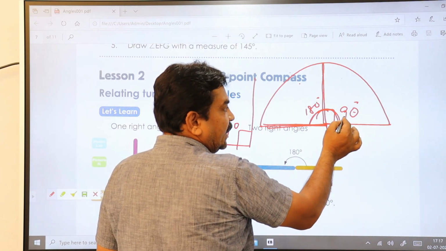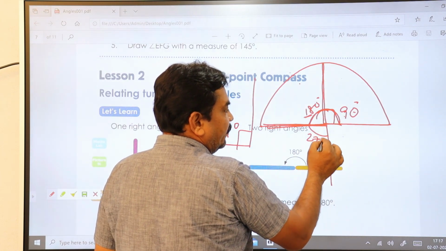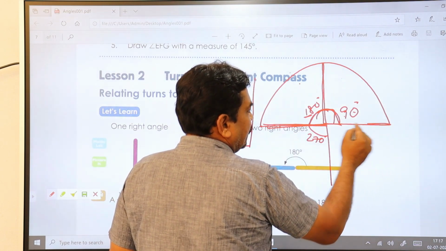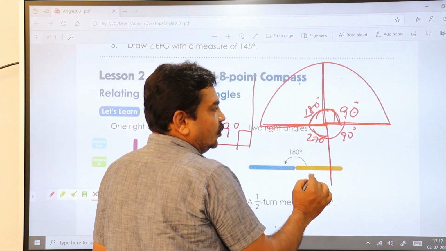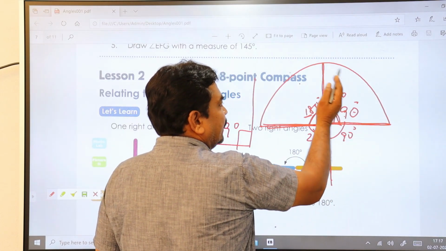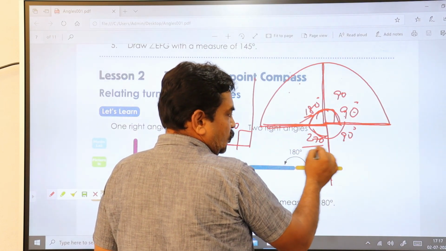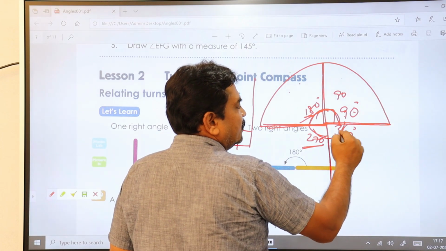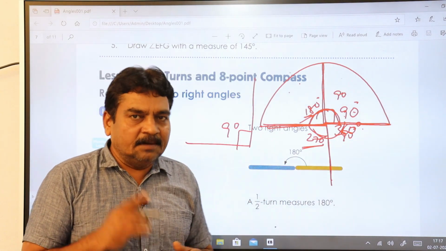So 9 ones are 9, 9 twos are 18, 9 threes are 27, that is 270 degrees. If you flip it again, another 90. So there are 4 90s. 90 plus 90 becomes 180, plus 90 becomes 270, plus 90 becomes 360. So there are 4 90s. Remember this.